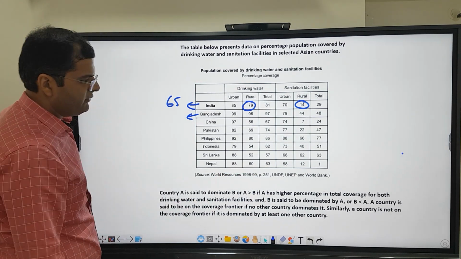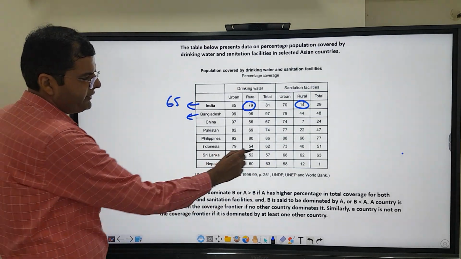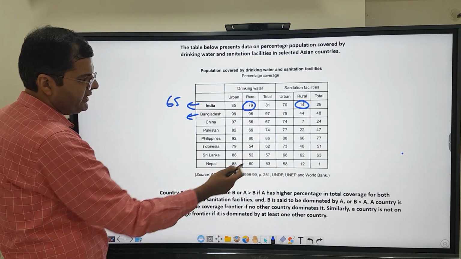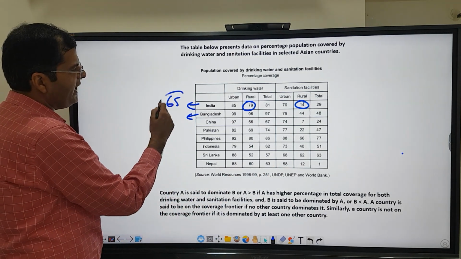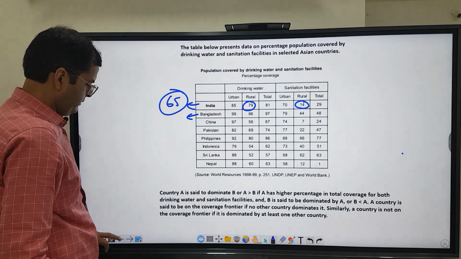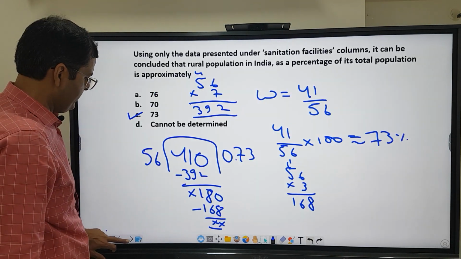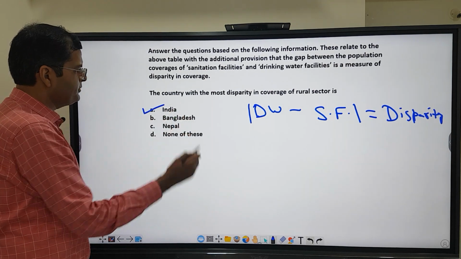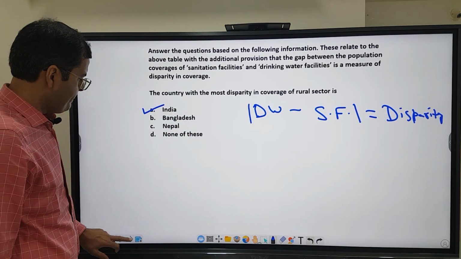60 and 12, the gap is again not. Even 52 and 62, the absolute value gap is 10. And 60 and 12 is 48. So India has the highest gap in the rural part of it. So the disparity is highest in the rural part in India. So answer option A, India, is correct here.